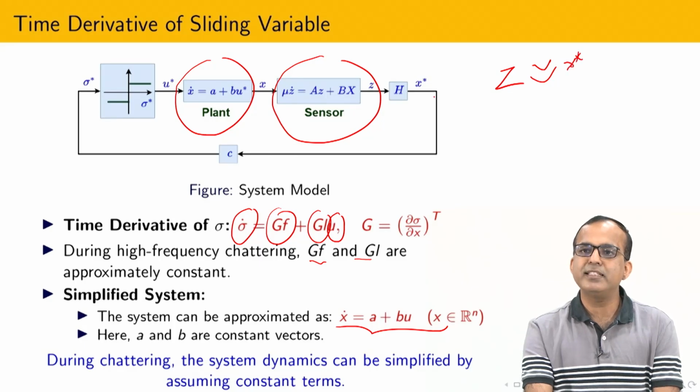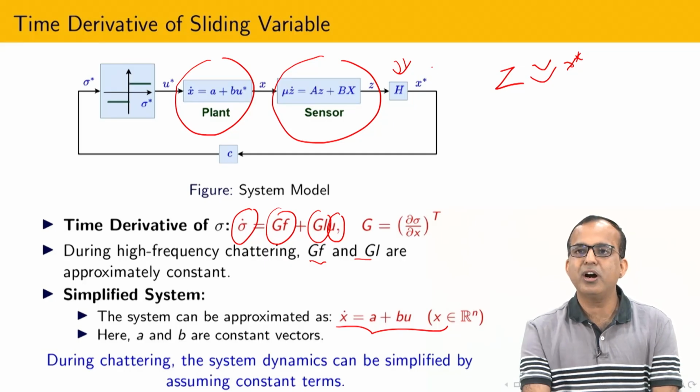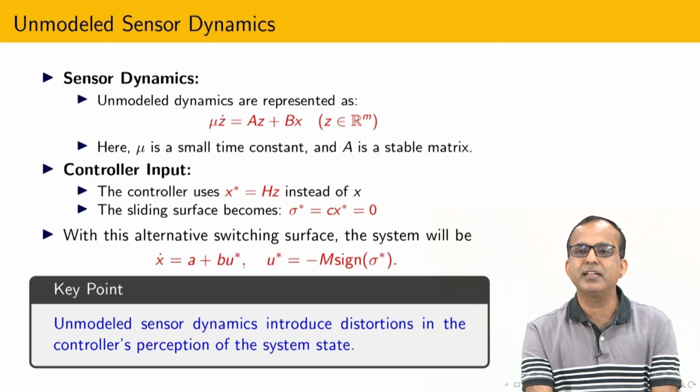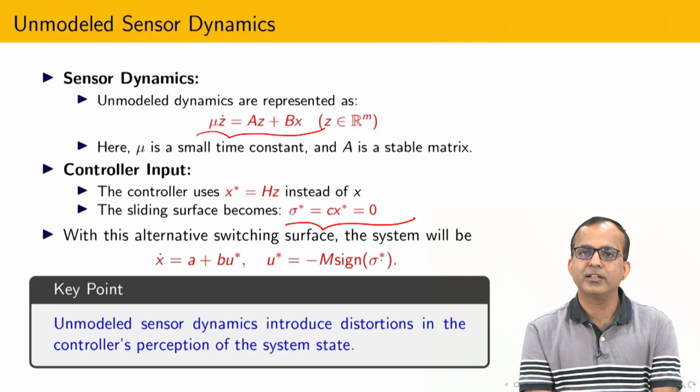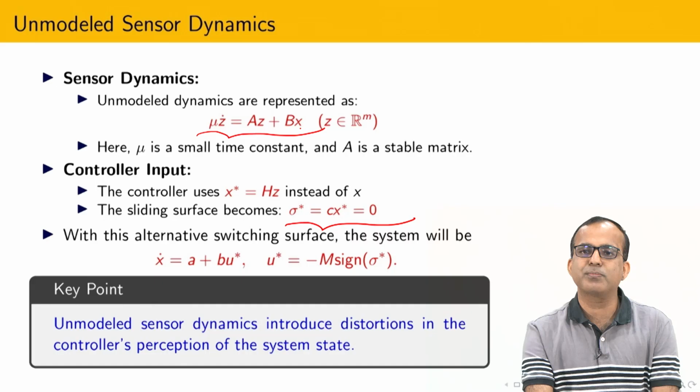So designing or tuning the sensor for a specific application is very essential. Now we are going to design the sliding mode control based on the information of x star, and due to that reason you can see that the sliding surface is designed based on sigma star equals c x star. This is actually the dynamics of the sensor. I am assuming here that the sensor is represented by just first order dynamics for simplicity.